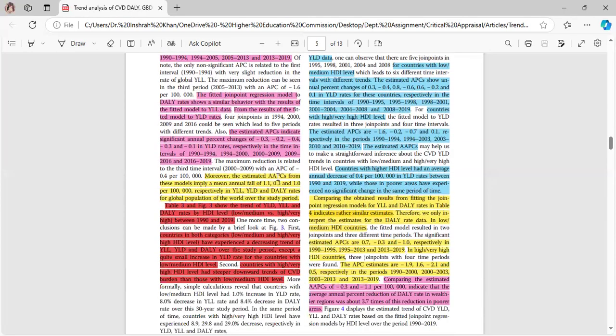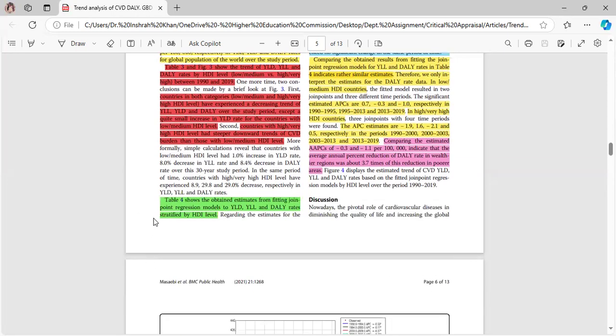Moreover, the estimated AAPCs from these models imply a mean annual fall of 1.1, 0.3, and 1.0 per 100,000, respectively in the YLL, YLD, and DALY rates for the global population of the world over the study period.